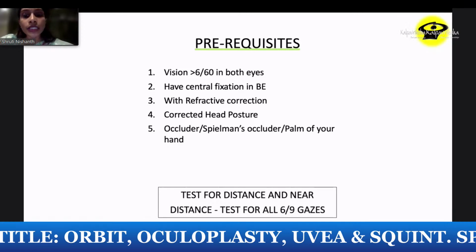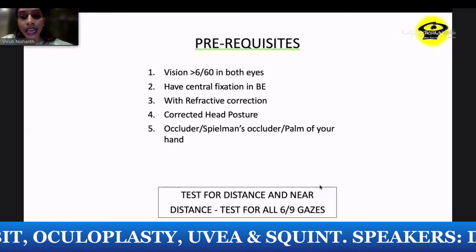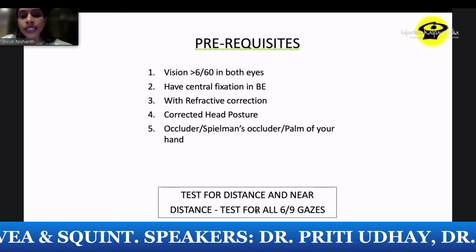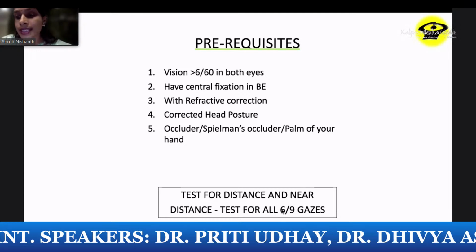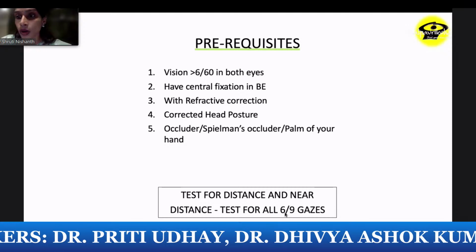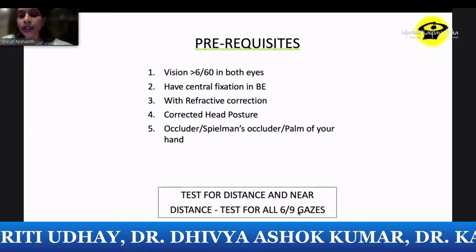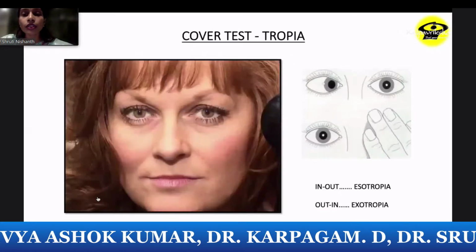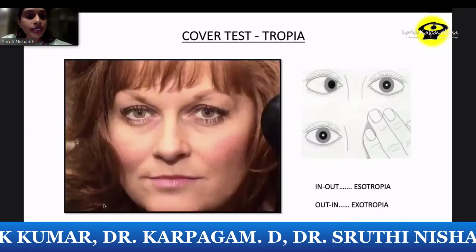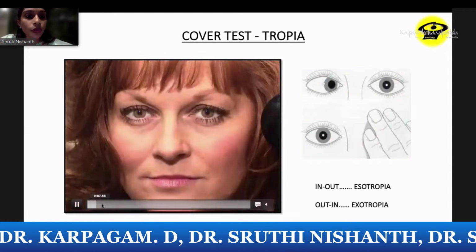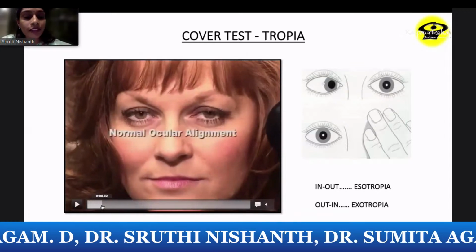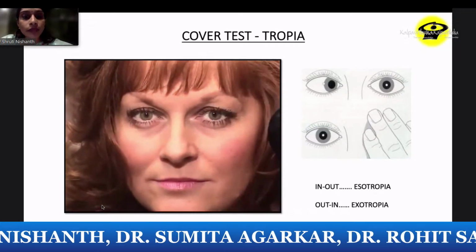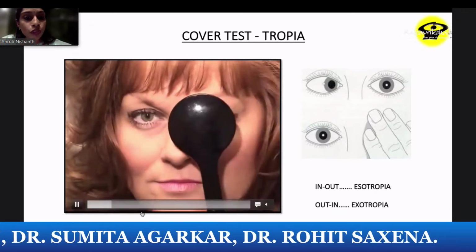Now, it is important to test both for distance and for near. This is something that can be commonly missed. And when you test for distance, it is important to test for all 6 gazes in horizontal and all 9 gazes in vertical squints. So let's do the first thing, where here you can see this is an orthophoria. So when it is an orthophoria, you do not have a movement that is seen on cover and uncover. So you see when you uncover, there is no movement that you see.